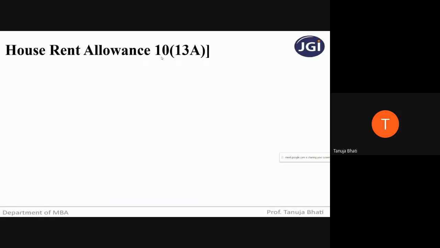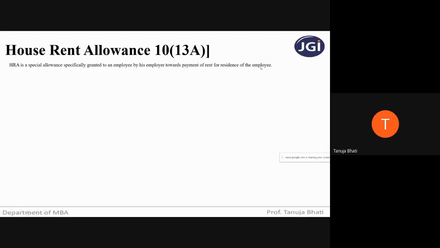So house rent allowance, very important again from your exam point of view. So remember, house rent allowance is covered under section 10, subsection 13, clause A. So what is first of all house rent allowance? House rent allowance is a special allowance specifically granted to an employee by his employer towards payment of rent for